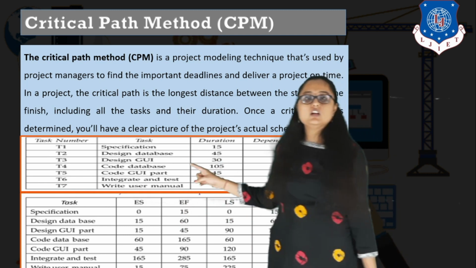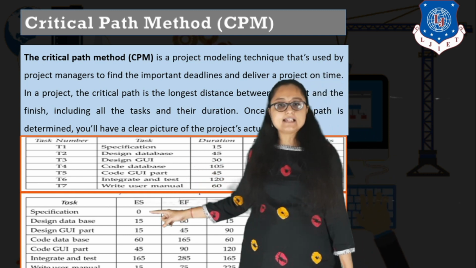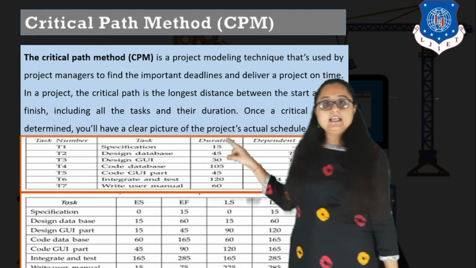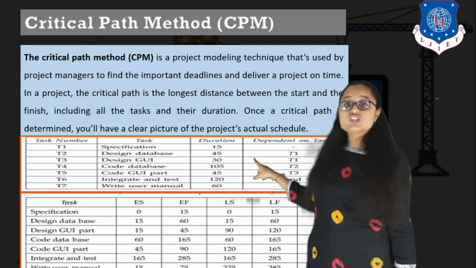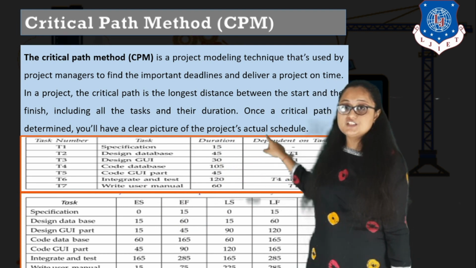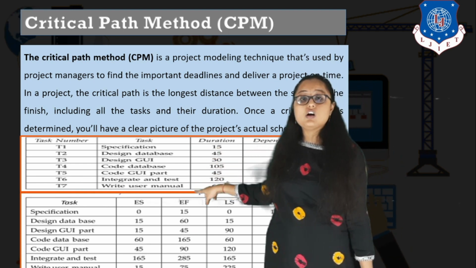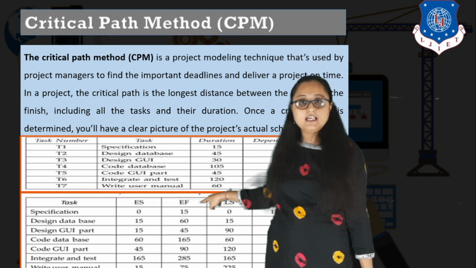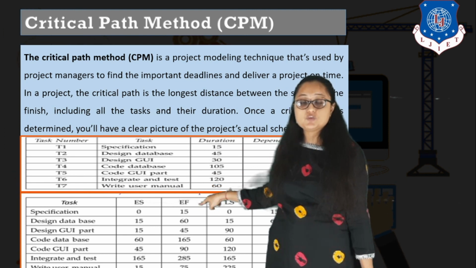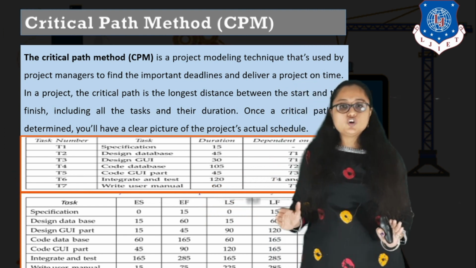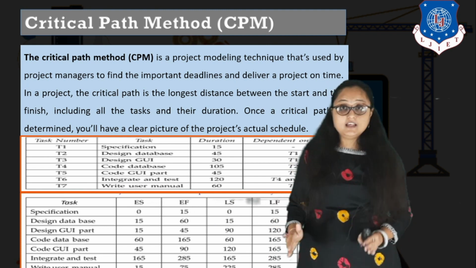Okay. Now let us go to the second task, that is design database. Now design database is dependent on which task? It is dependent on T1, that is specification. And specification is completing on which day? 15th day, earliest finish. You have to see 15. So you can start designing the database on the 15th day, right?